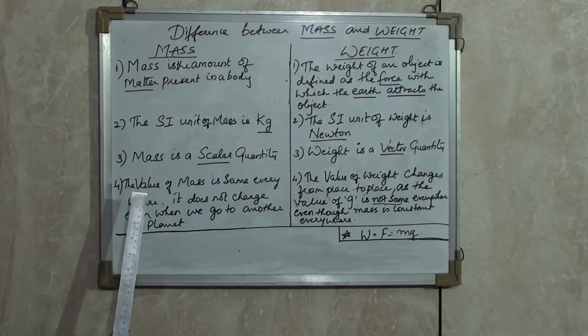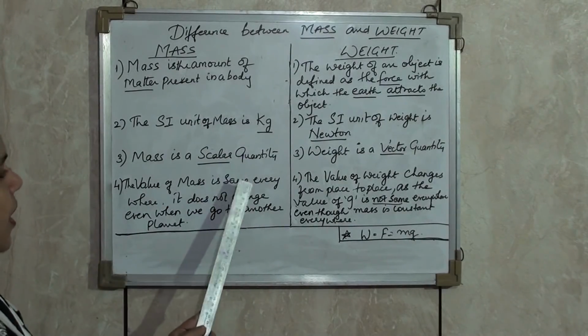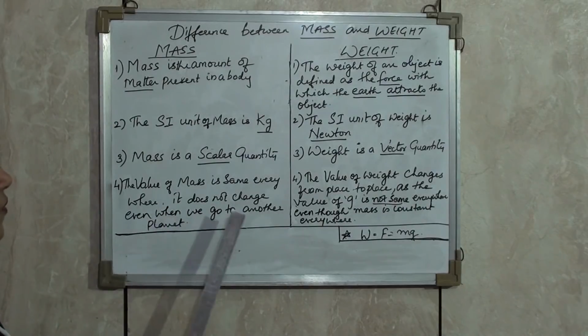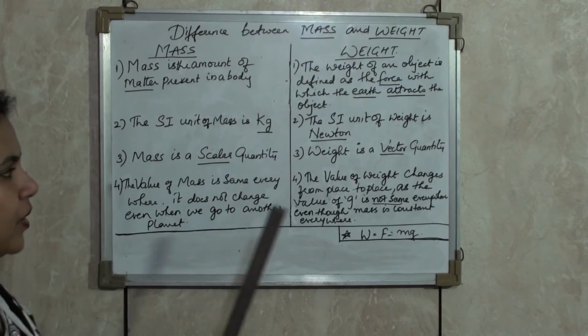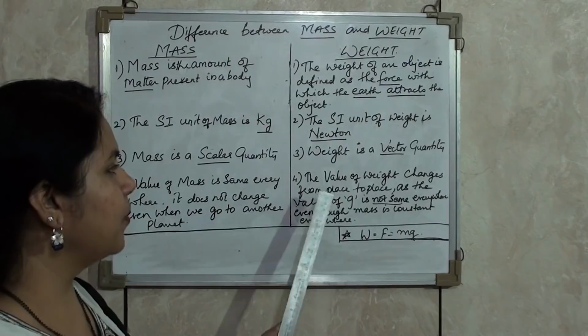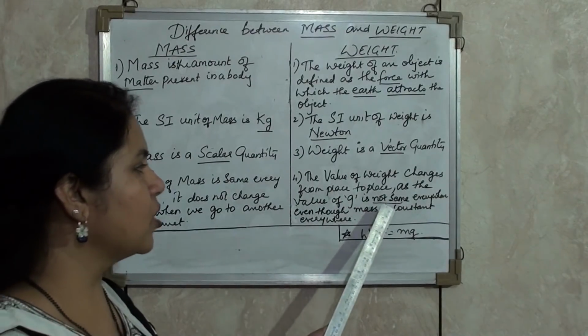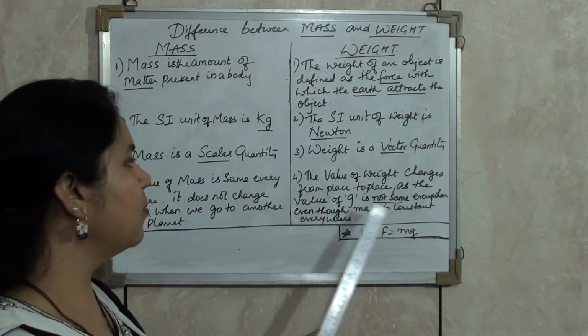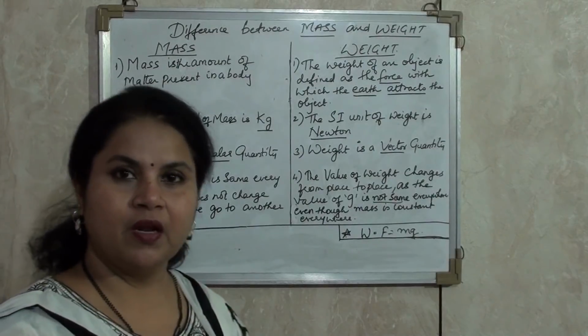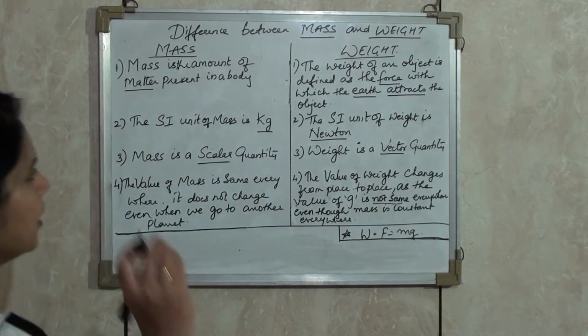Now the most important point: the value of mass is the same everywhere, it does not change even when we go to another planet. The value of weight changes from place to place as the value of g is not the same everywhere, even though mass is constant everywhere. Now to summarize this, I can take an example.